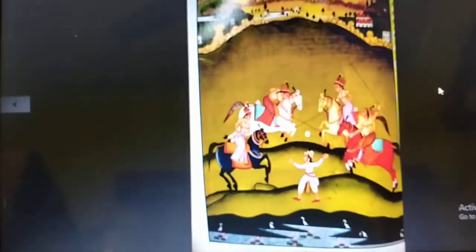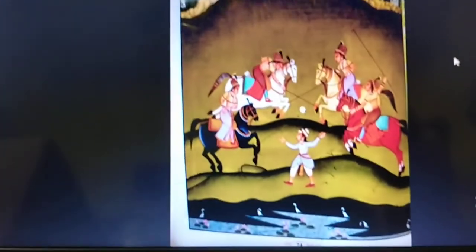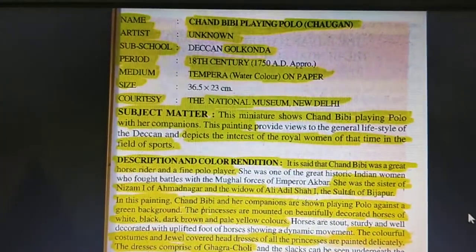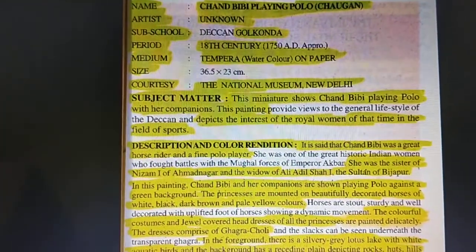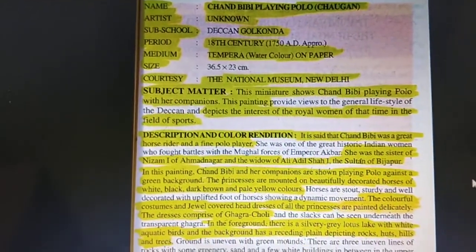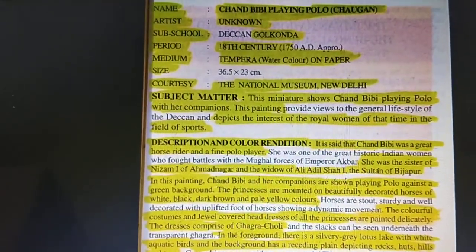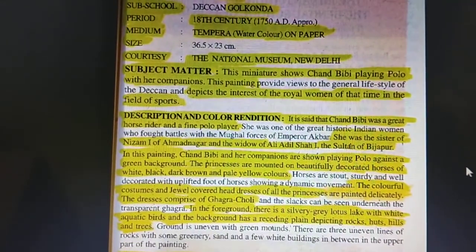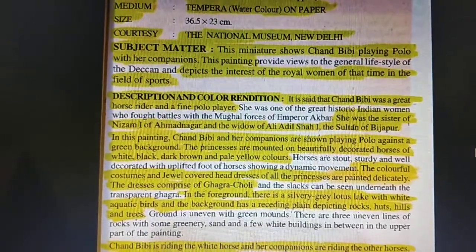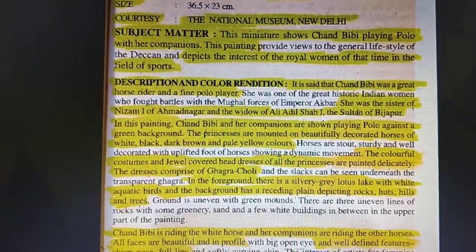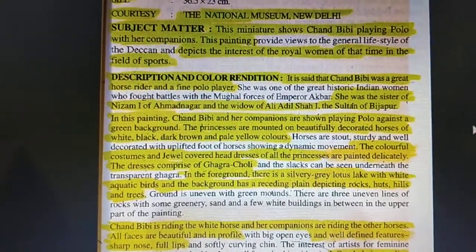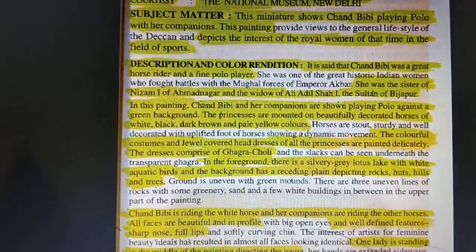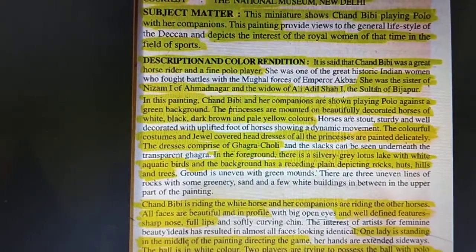And number third painting, Chand Bibi playing polo, artist unknown. Sub school: Golconda, period 18th century, 1750 AD. Medium: tempera watercolor on paper, courtesy the National Museum, New Delhi. Subject matter. This miniature shows Chand Bibi playing polo with her companions. This painting depicts the interest of the royal women of that time in the field of sports.